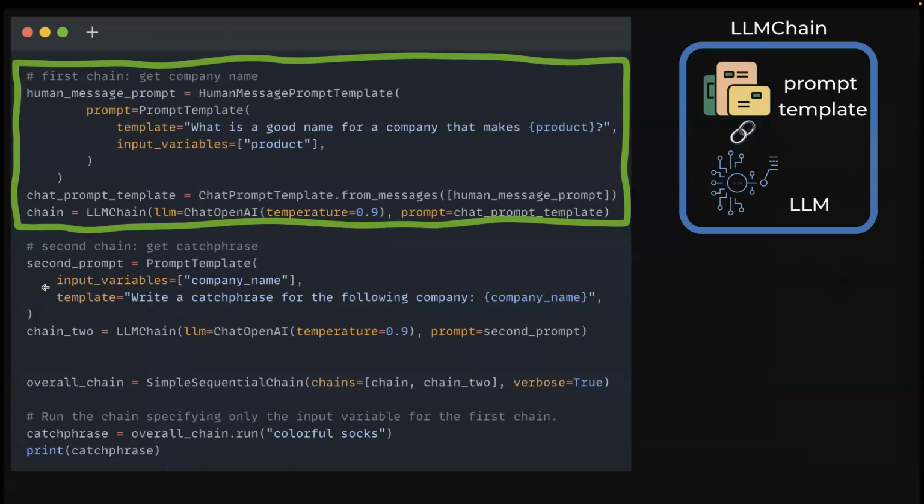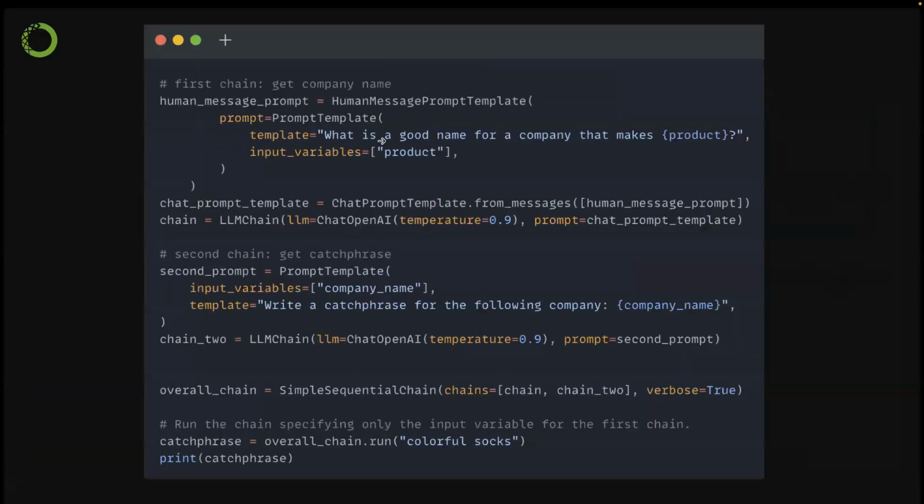In this example, for the first large language model, we're asking what is a good name for a company that makes a certain product. The output of the first task is a company name. The second chain is: write a catchphrase for the following company. The company name is the one generated from the first language model, right? So basically we're chaining two language models together in one go.